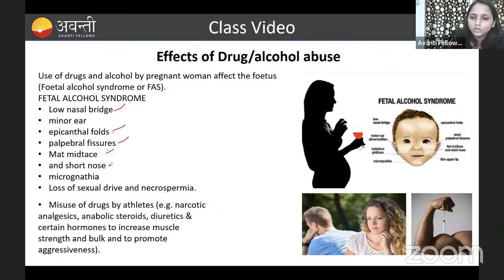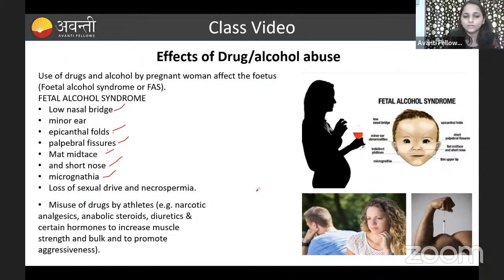And coming to the short nose, the baby has a short nose and micrognathia. Micrognathia leads to a small lower jaw. The jaw size is going to be reduced in the child born to a female who is taking more alcohol. The jaw will be very, very less.